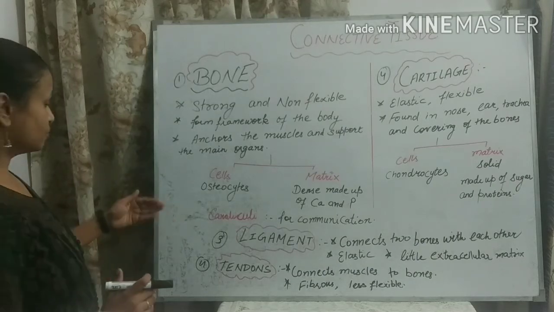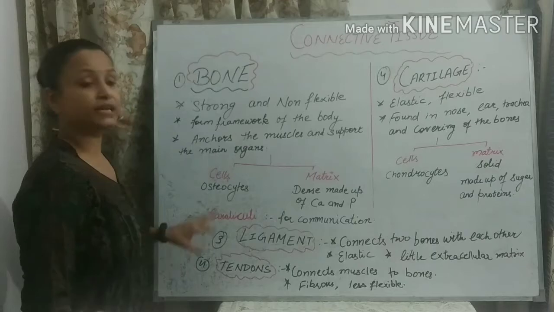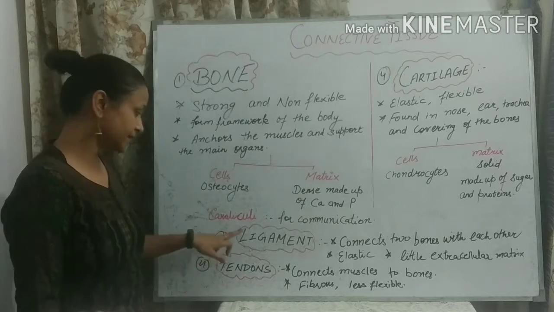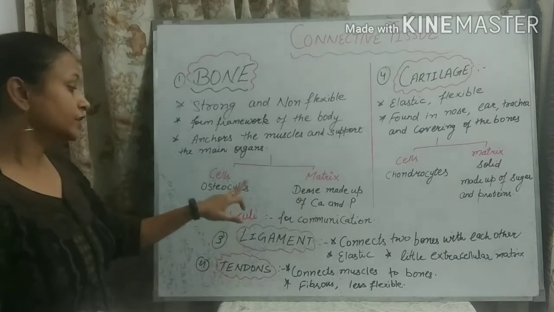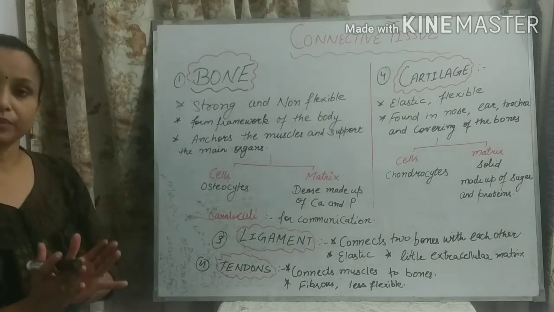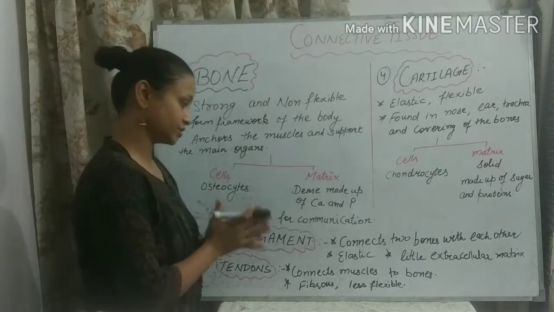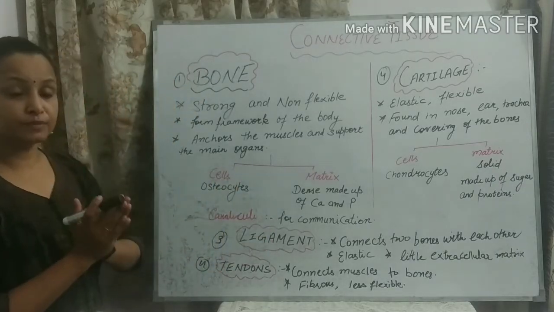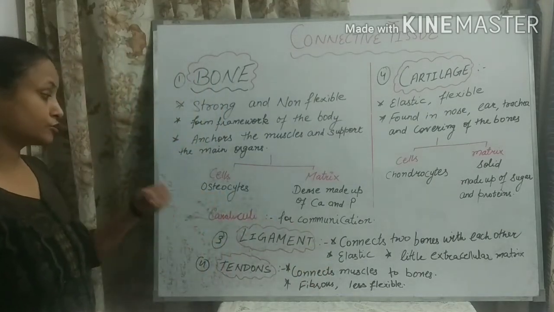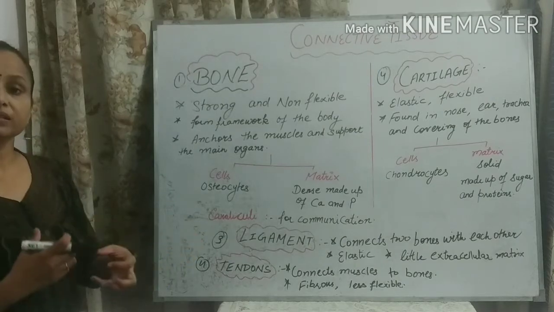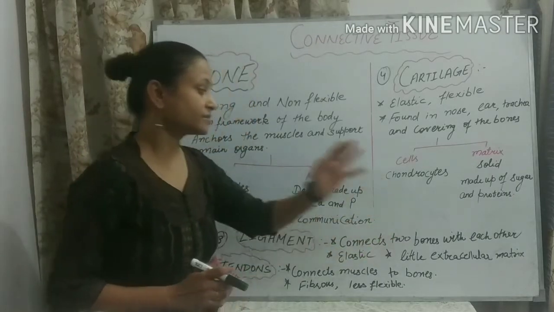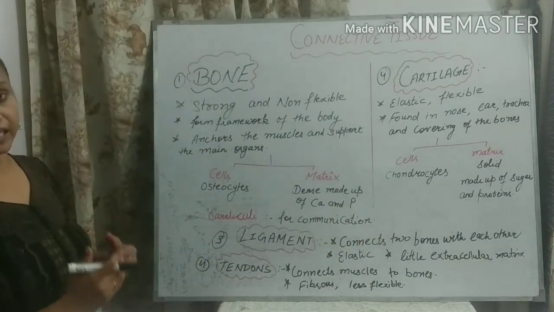Now move to the second connective tissue, which is ligament. This word you have heard in your junior classes. Ligament is a connective tissue which connects two bones with each other. Means this tissue is present in between two bones and it connects them. Its nature is flexible, means it is elastic in nature. Elasticity means flexibility. It can bear twisting without breaking, and there is very little extracellular matrix present in the ligament.